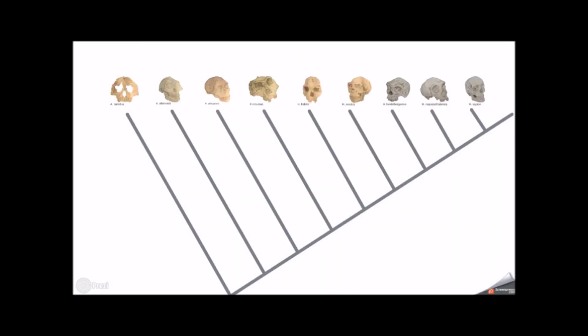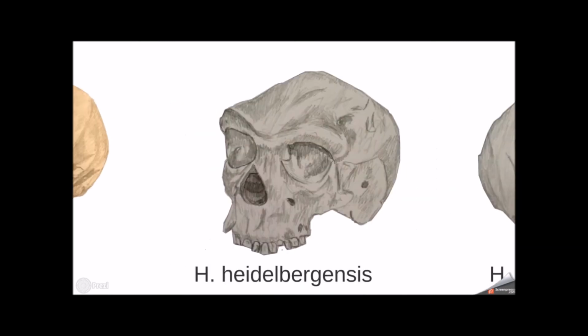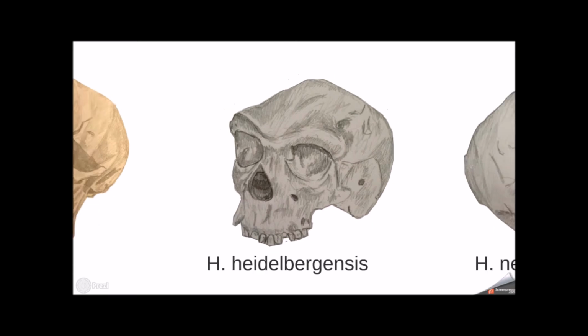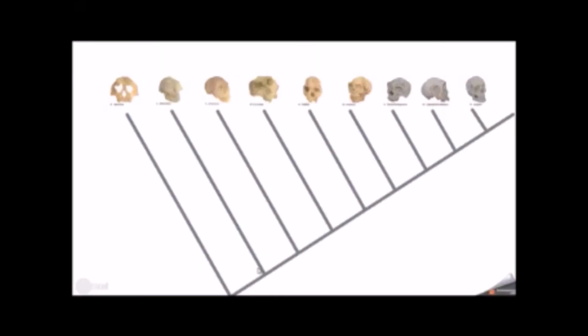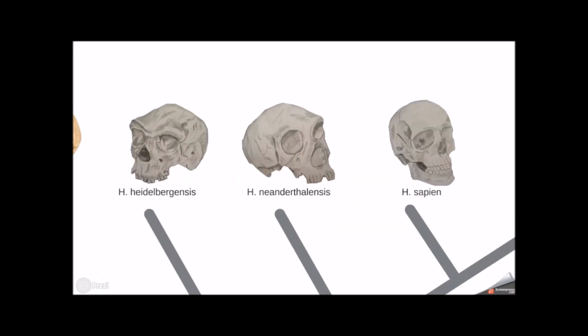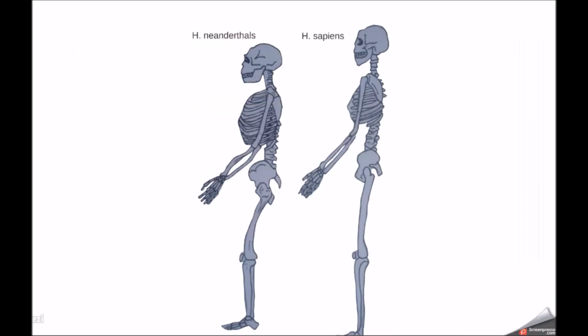Homo heidelbergensis lived between 700 and 200,000 years ago. Following expansion out of Africa, this species was among the first to live in colder climates. Their bodies became more compact, giving them a short and stockier body type. This adaptation was most likely to reduce skin surface area and conserve heat. Homo neanderthals lived between 200,000 and 40,000 years ago. These are our closest extinct relatives.